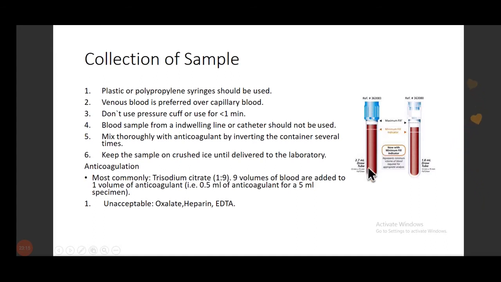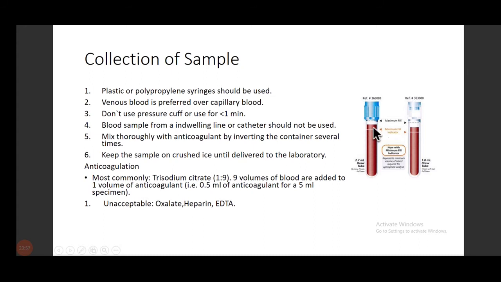The most important thing about these tubes is that there are two lines. One is a straight continuous line, and the second is a dotted line. The continuous line denotes the minimum amount of blood that should be present in the test tube. If it is less than that, the ratio is deranged. Similarly, the dotted line tells you the maximum amount of blood that should be in that tube. If it is more than that, again the ratio is deranged. So it is very important as an intern, as a doctor, as a physician, to make sure that the blood you have collected is in between those lines.